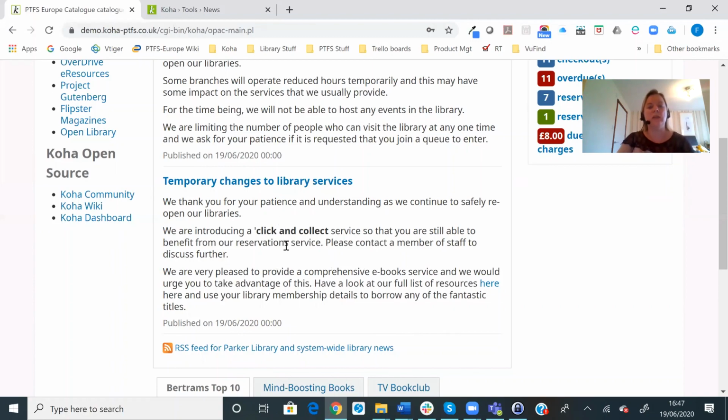For example, here, introducing the click and collect service and having a look at a full list of e-resources with a link out to that full list. And perhaps you wouldn't want just non-library users to be able to see this kind of information.